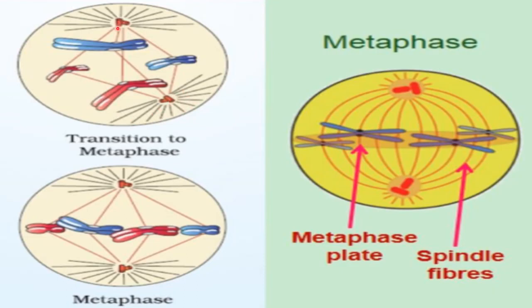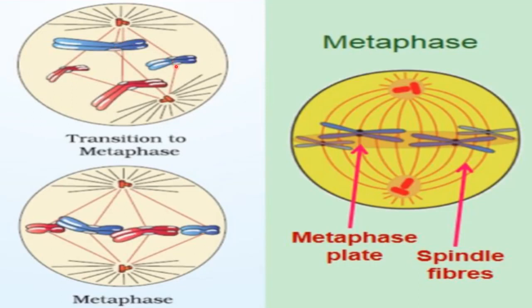These red colored thread-like structures, which are attached to the chromosomes, are spindle fibers arising from the centrioles. This complete structure, having the centrosome, astral rays and the spindle fibers arising from it, is called the spindle apparatus. You can see these spindle fibers rising from the centrosome or centriole and attaching here to the chromosomes.